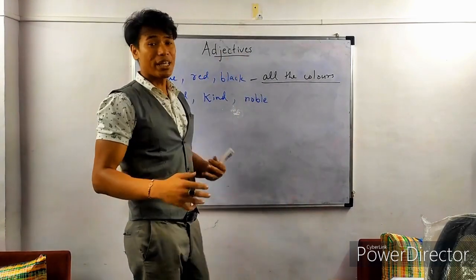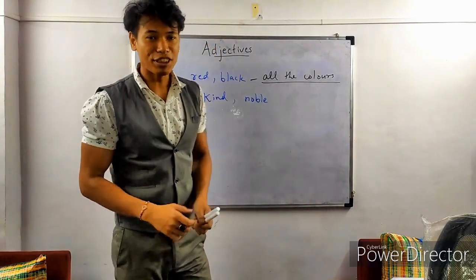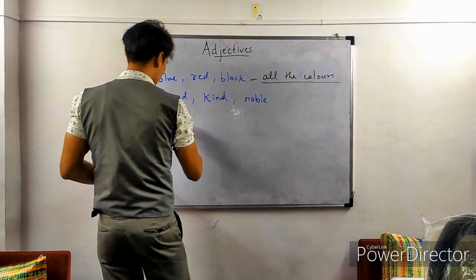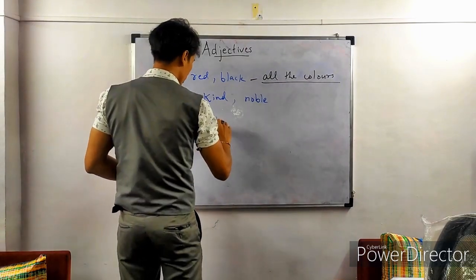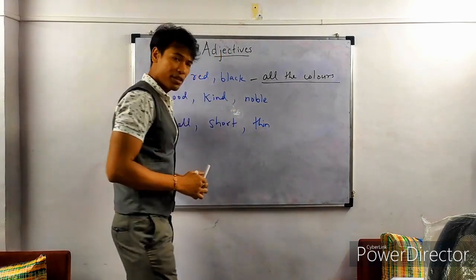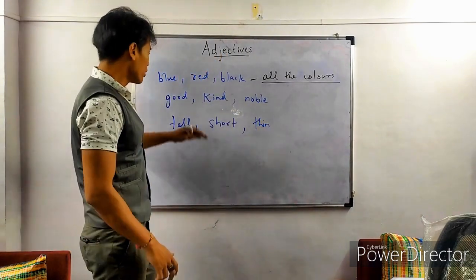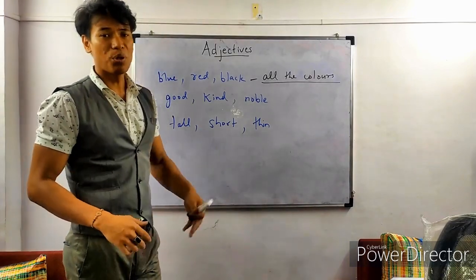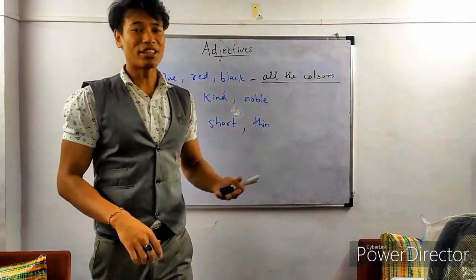And maybe we can describe them by their height or body shape, like tall, short, thin. Alright, cool. So these are some examples of the most common adjectives.